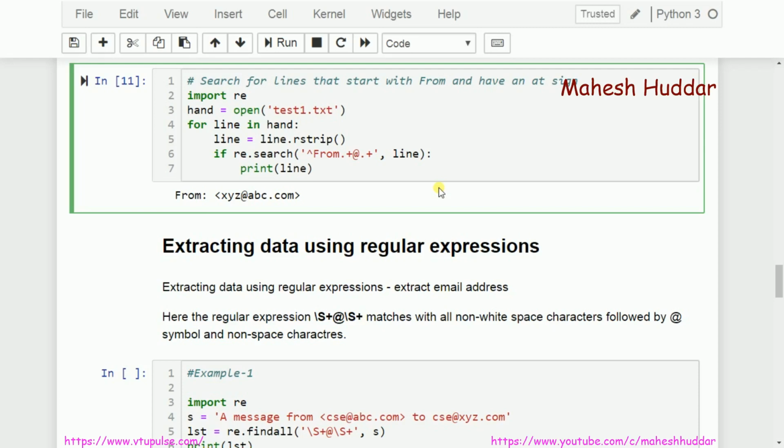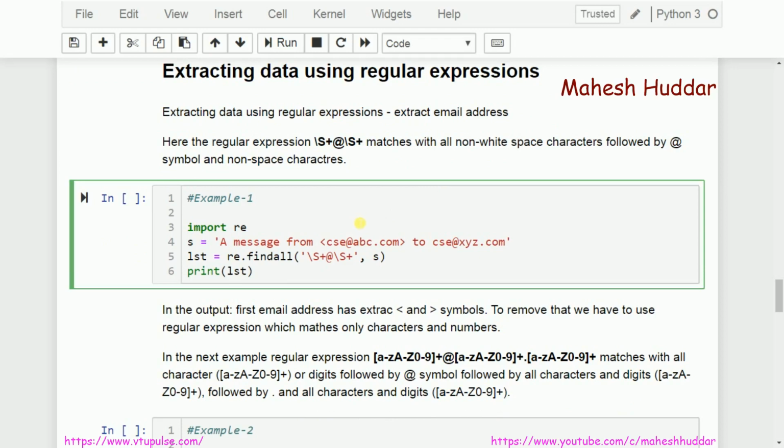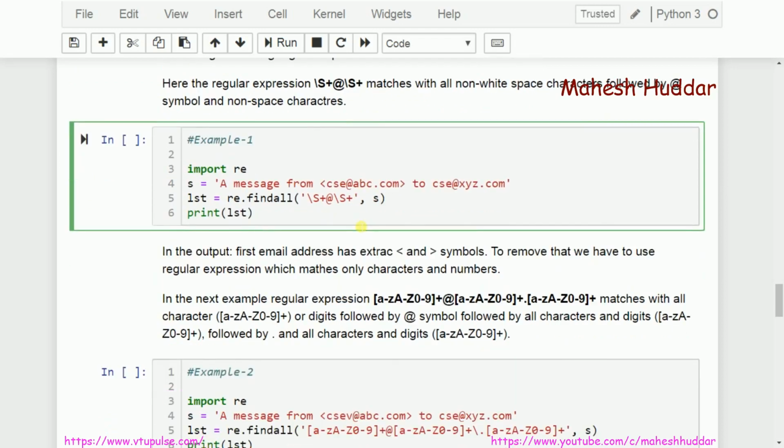Let's take a simple example to understand it before we go with the file. In this case, I want to extract an email. So I have created a dummy string. It does not have any meaning, so don't go with the meaning; it was created just to understand the concept. So s is equivalent to a message from one email to another email, where some message was sent. Something like that you can understand.